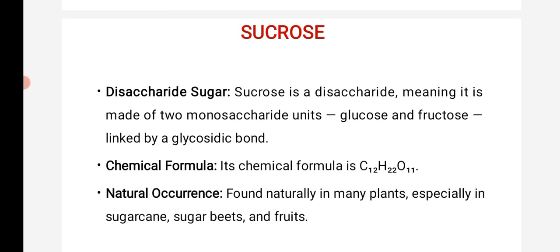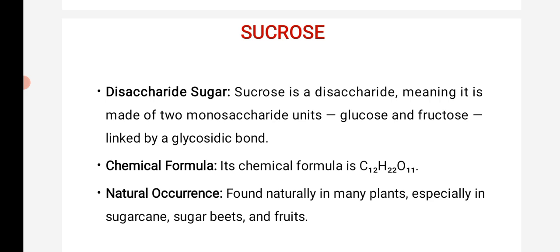Disaccharide is nothing but the combination of two monosaccharides, like glucose and fructose, fructose and galactose, fructose and mannose. So two monosaccharides joined together are called a disaccharide. We will discuss sucrose today. Sucrose is also one of the disaccharide sugars.